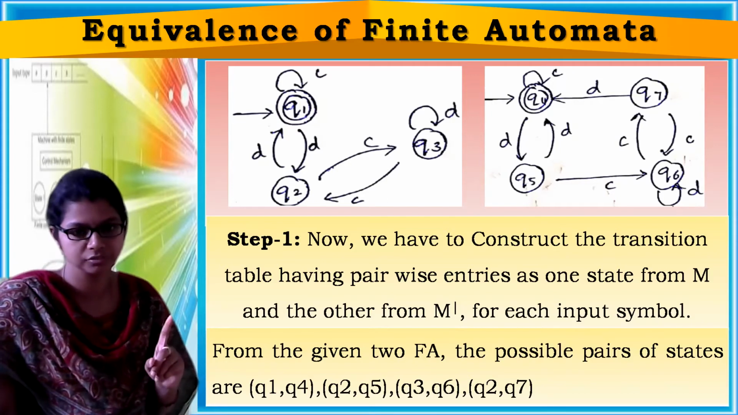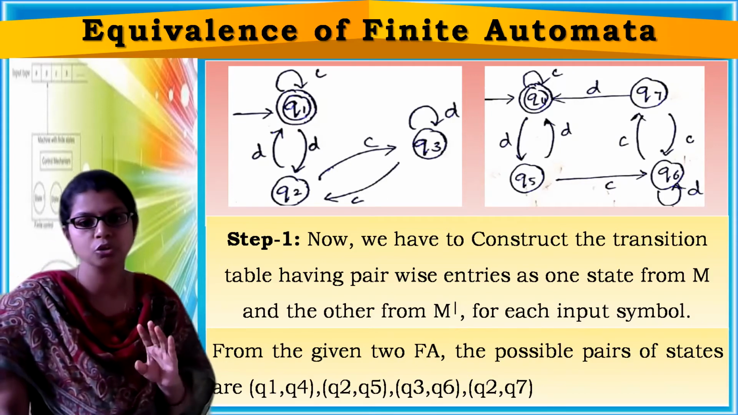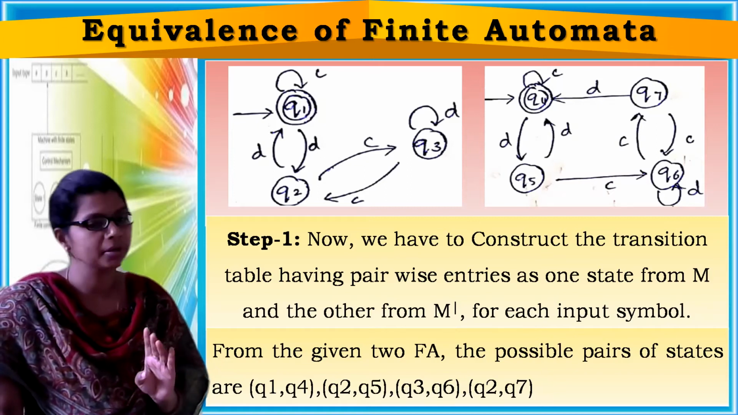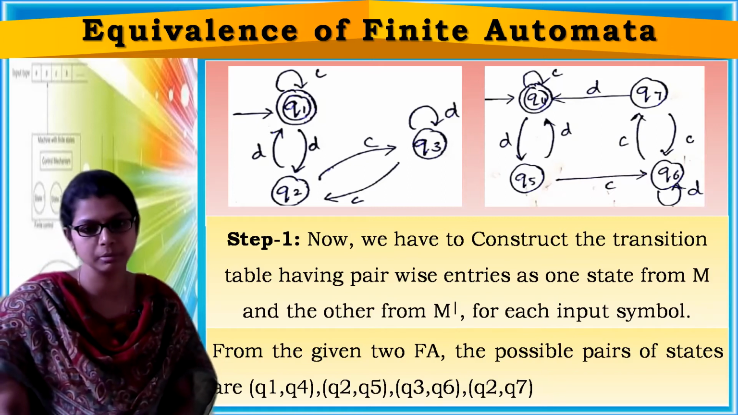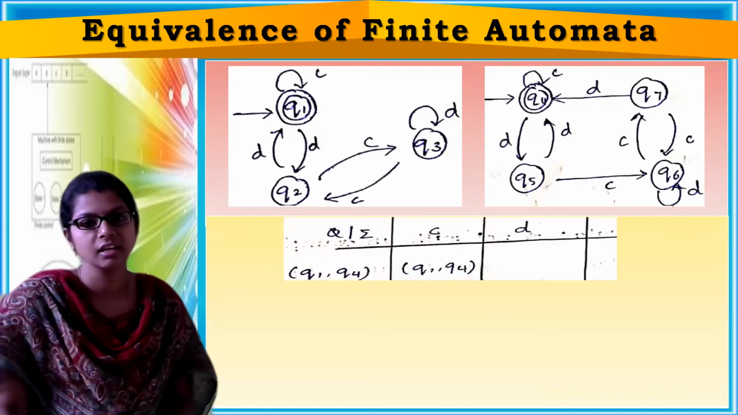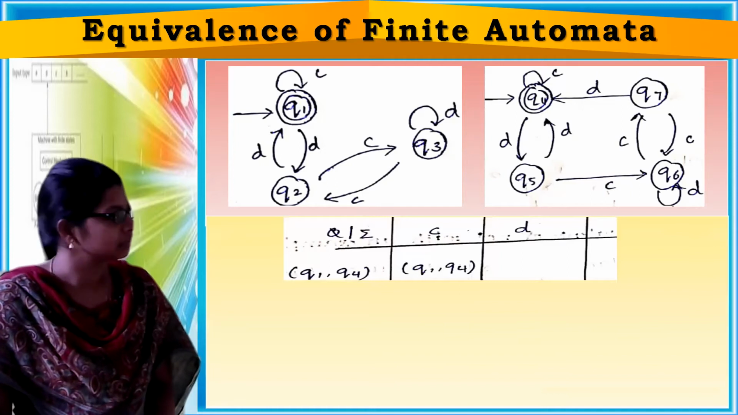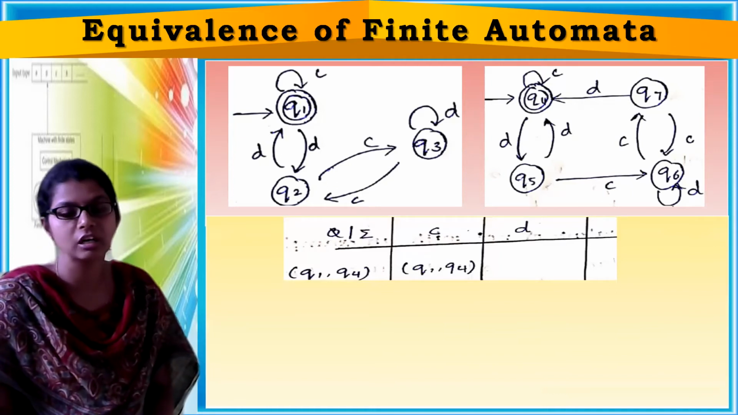Q1 comma Q4, one state, one pair, Q2 comma Q5, Q3 comma Q6, and then Q2 comma Q7. These are four possible pairs. Okay, now Q1 comma Q4 on input symbol C.